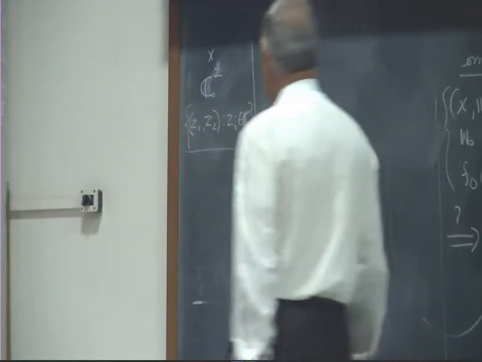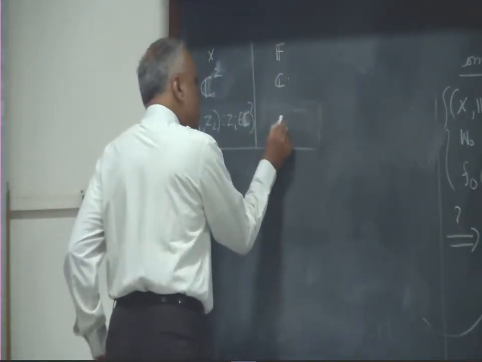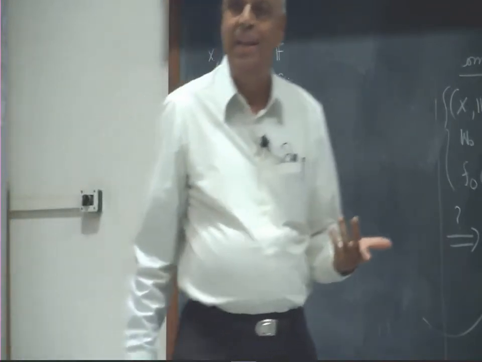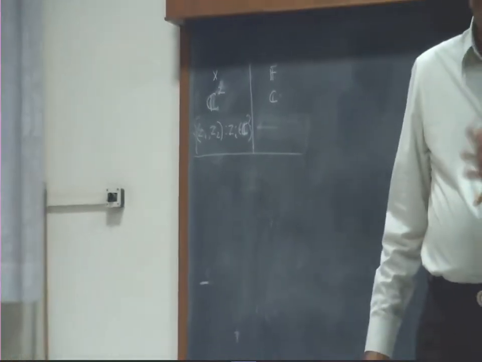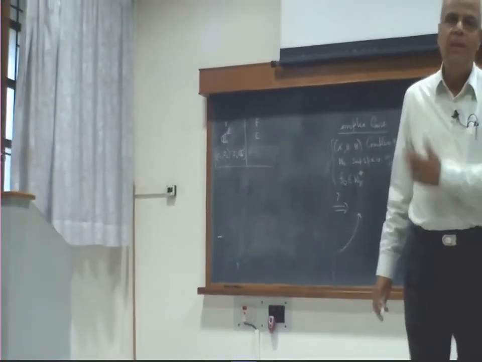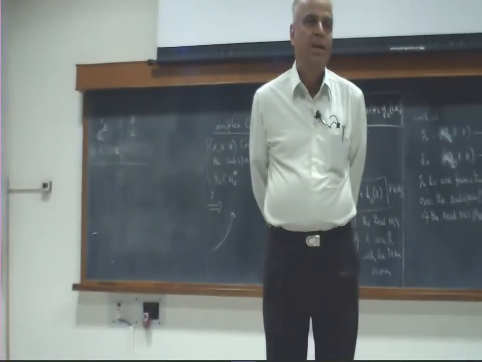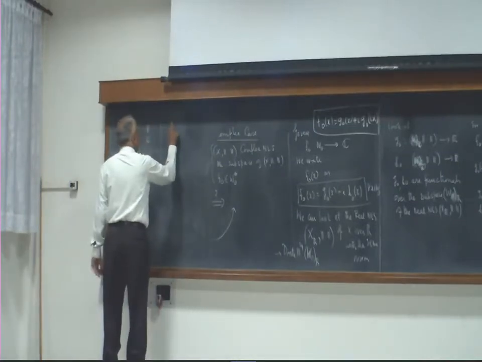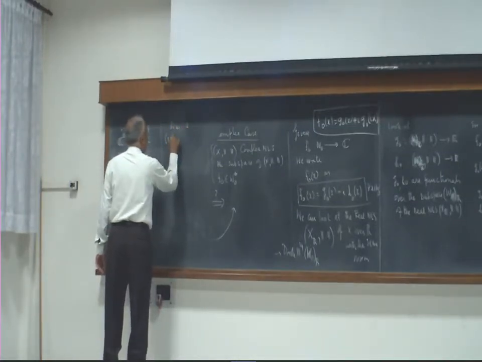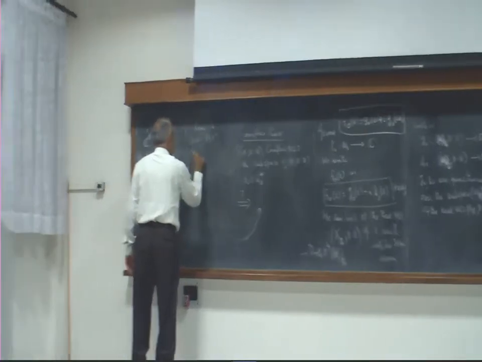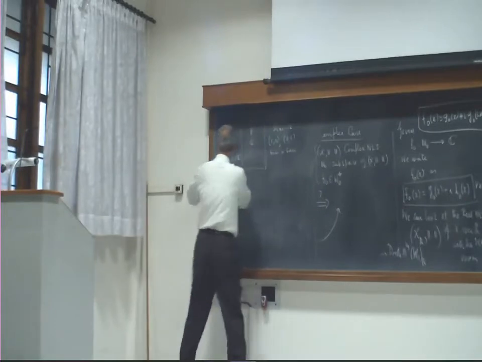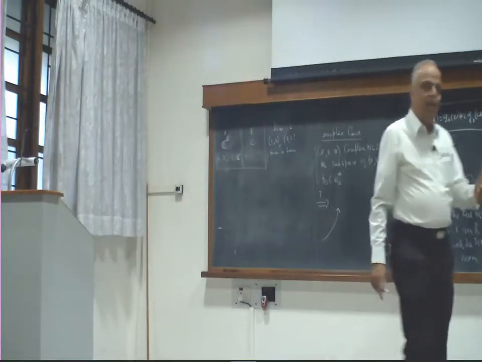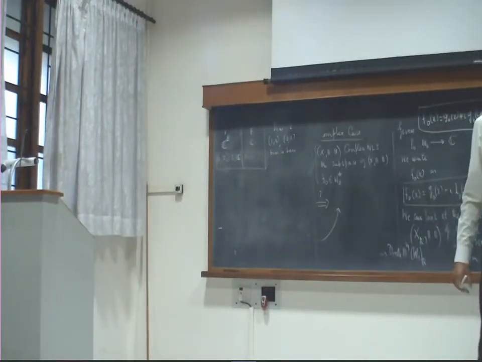So now, what does it mean to say I am using this field? That means I can multiply any vector here by complex numbers. That is what I mean. That is a vector space over the complex numbers. What is the dimension of that vector space? It is 2, because (1, 0) and (0, 1) form a basis, because any vector of this form is z1 times (1, 0) plus z2 times (0, 1). Z1 and Z2 are allowed to be complex numbers, right?